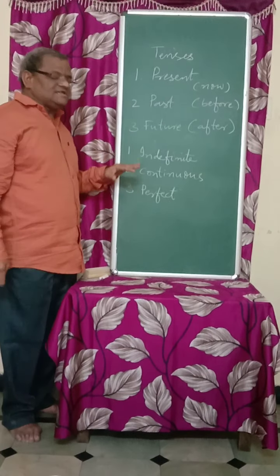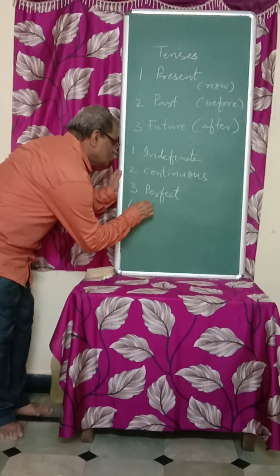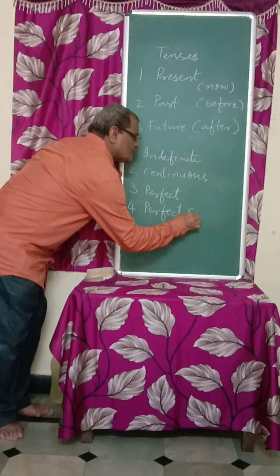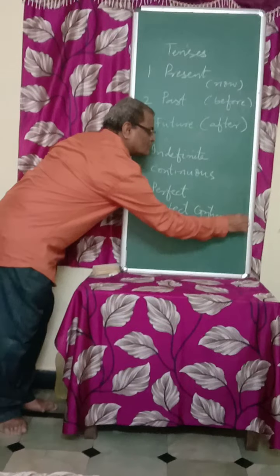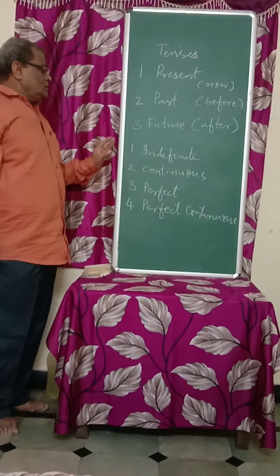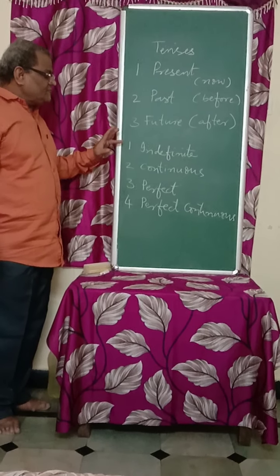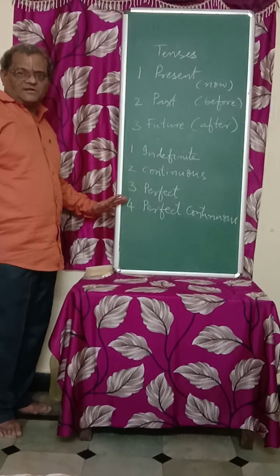In addition to these three, we have one more, that is perfect continuous. So the four stages we have in English are indefinite, continuous, perfect and perfect continuous.